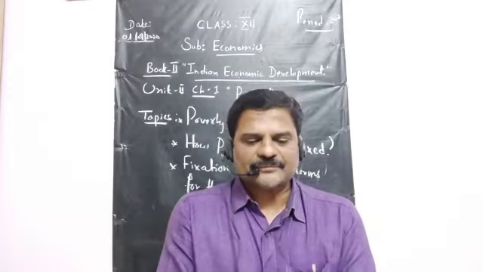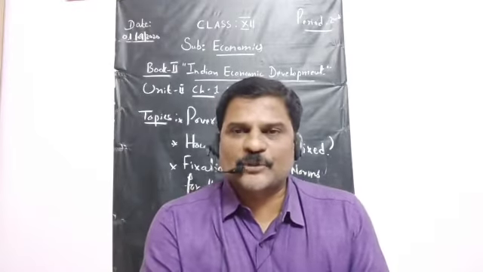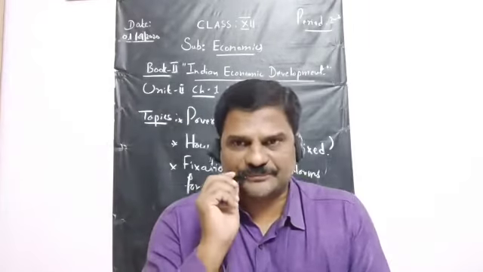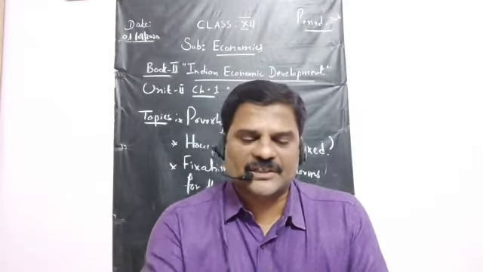Next. Difference between absolute poverty and relative poverty. Listen carefully.